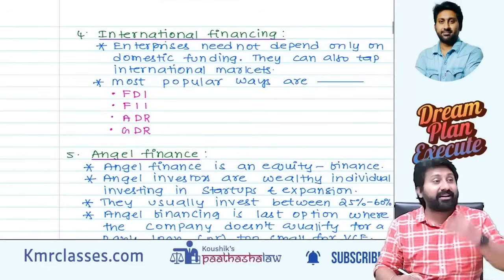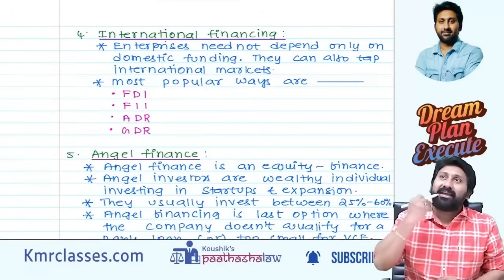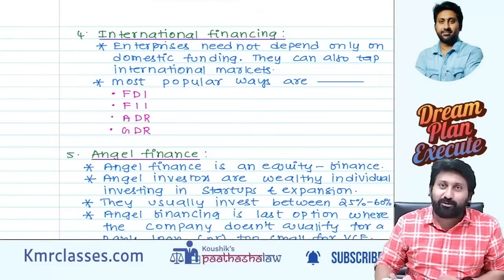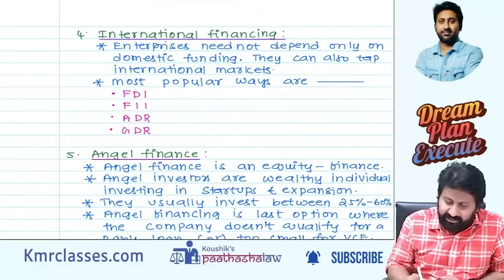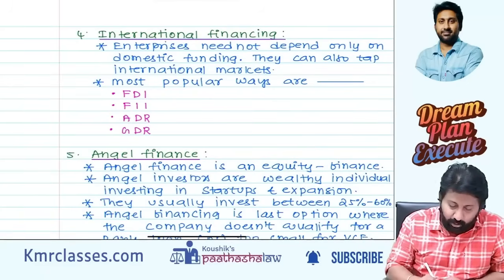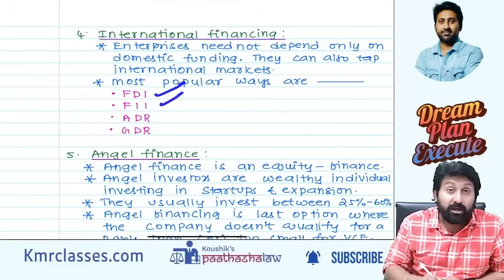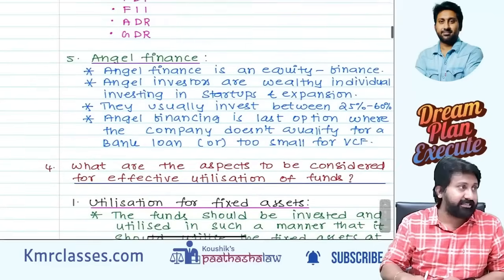Next, directly, international financing. Sir, India is not a platform for me. I will go directly to the other part of the world and take financing. Yes, you can go. Enterprises need not depend only on domestic funding. They can also go for international markets. Most popular are foreign direct investment, foreign institutional investor, American depository receipts, global depository receipts.